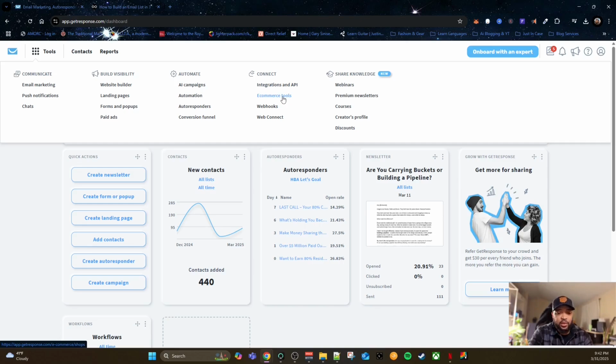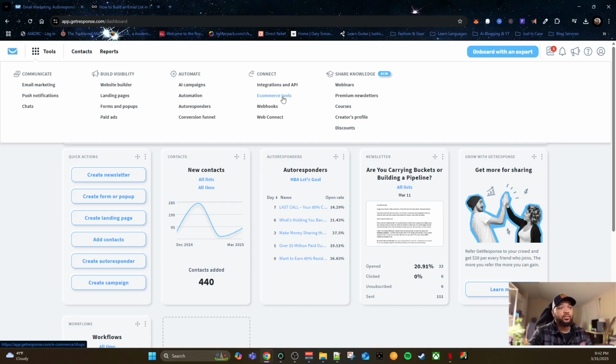Then there are the e-commerce tools. Say you are in the e-commerce space, selling physical products. You can actually integrate your GetResponse here. That way, whenever you get a new customer, say they did an abandoned checkout or abandoned cart, whatever, I don't know if they do abandoned cart, but you can respond to your customers. If they bought something from you through your e-commerce website, you can collect their email address here and follow up with them later, send them more content value to keep them as a customer, or any promotional items that you may have in the future. You can send that out to them as well, because if they were a customer once, they will more than likely become a customer again.